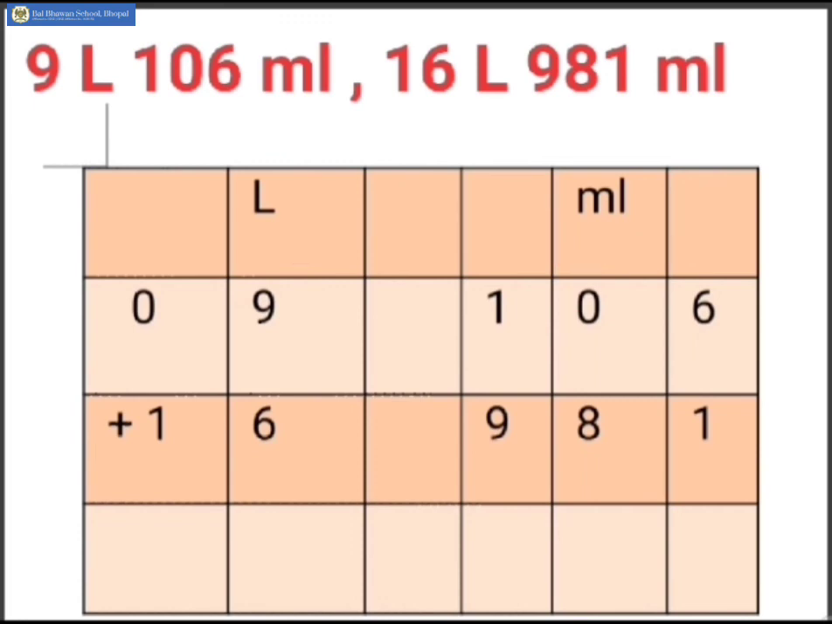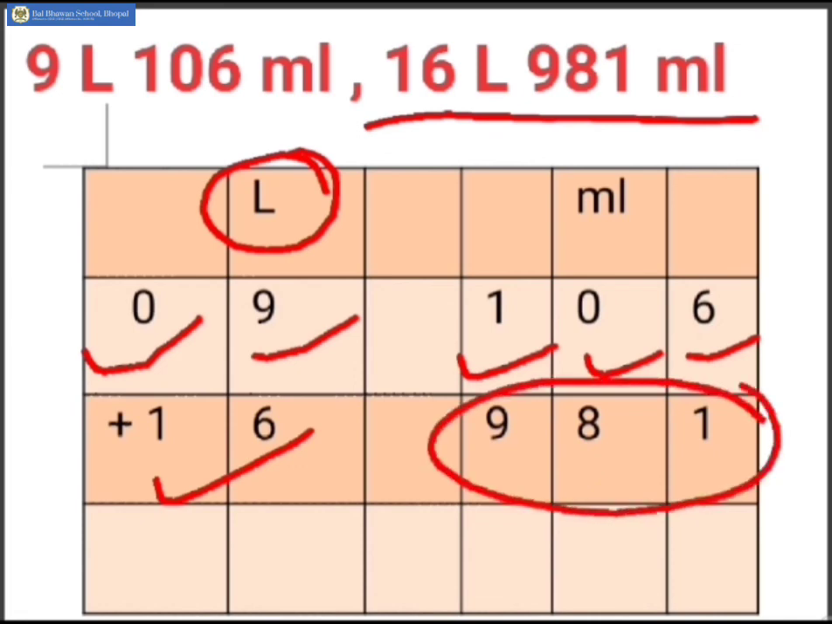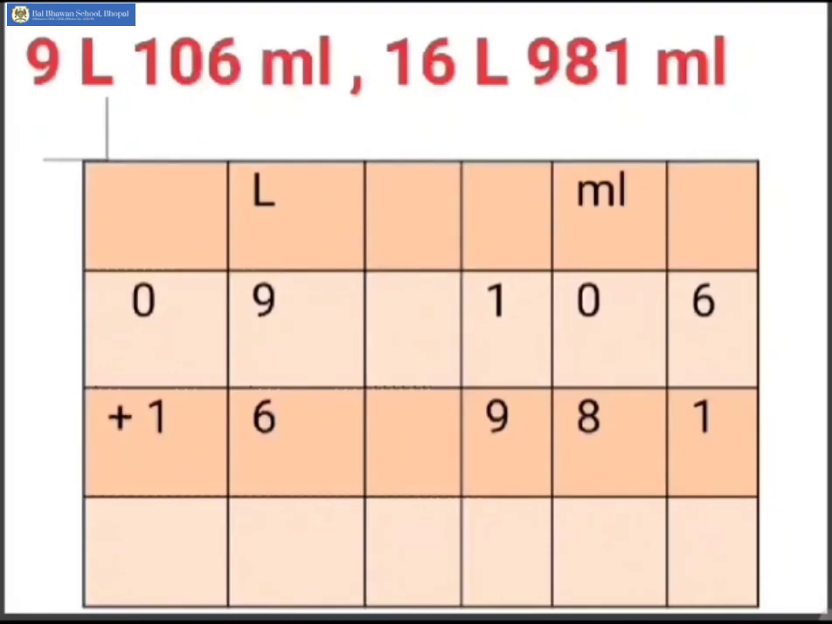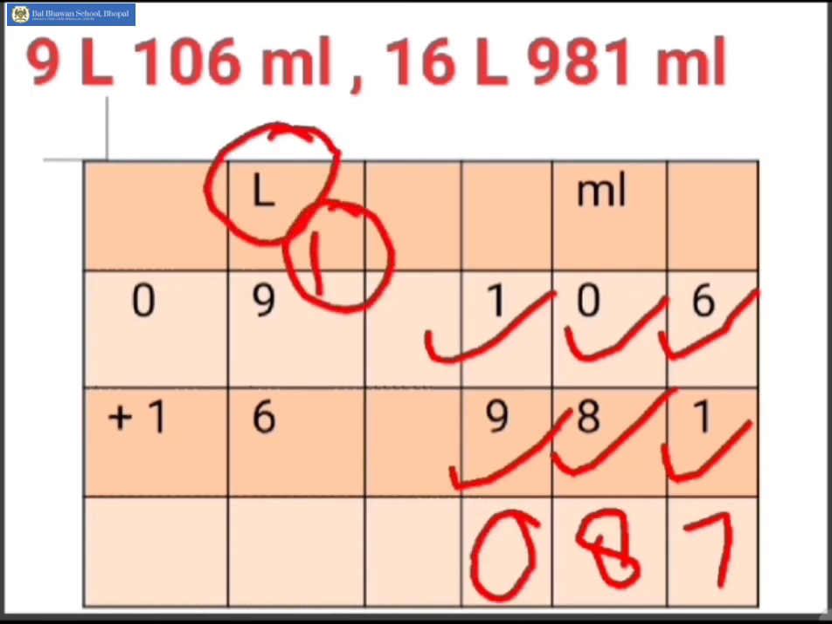Now, 9 can be written as 09 in the liter column and 106 will be written in the milliliters column. Similarly, for the second set, 16 will be written in the liters column and 981 will be written in the milliliters column. Start adding from the milliliters column first. 6 plus 1 will be 7, 0 plus 8 will be 8, 1 plus 9 is 10, 0 to be mentioned here and 1 will be carried over to the liters column.